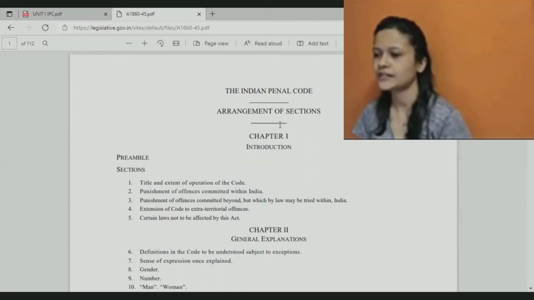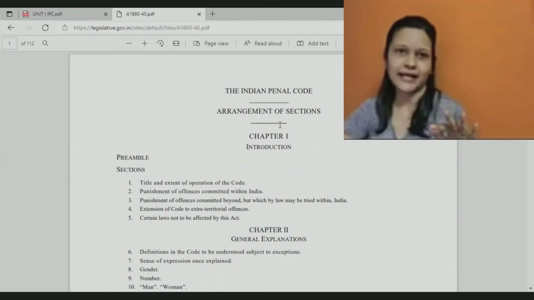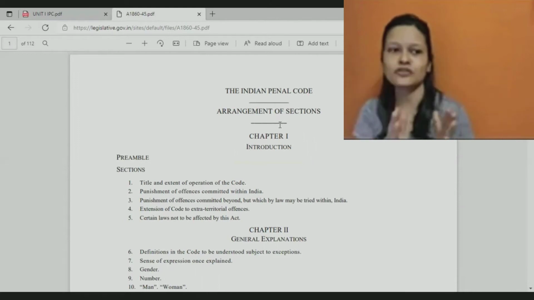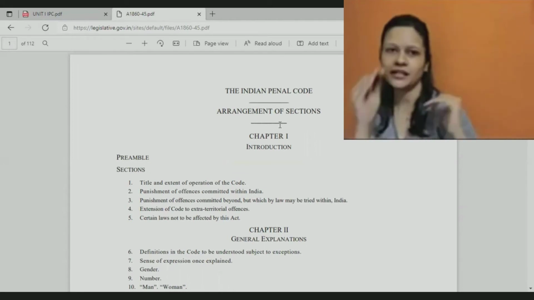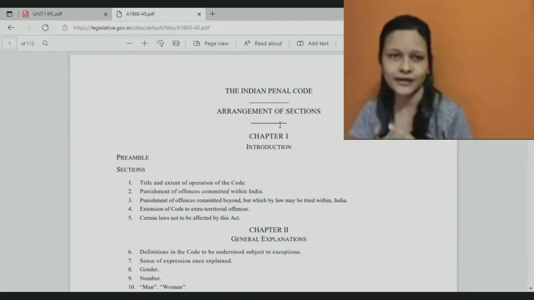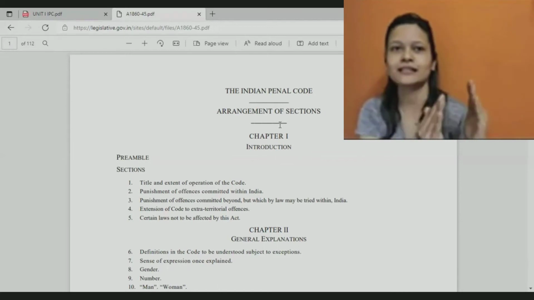All right. Now, in the Bare Act, a lot of different provisions are given. These need to be arranged. It cannot be like a newspaper where everything is dumped like a paragraph. It needs to be arranged in some order so that we also understand it. It's given in a systematic manner.